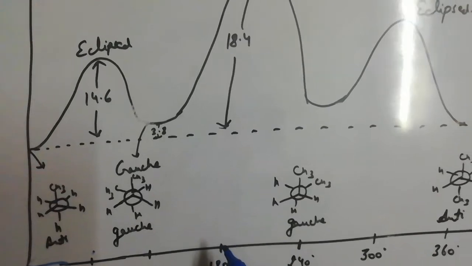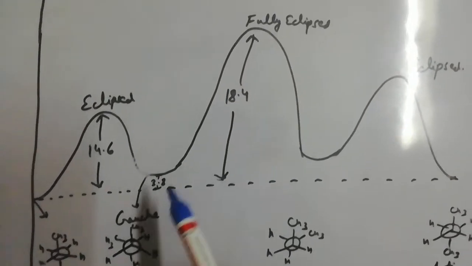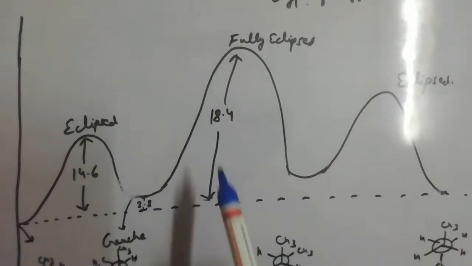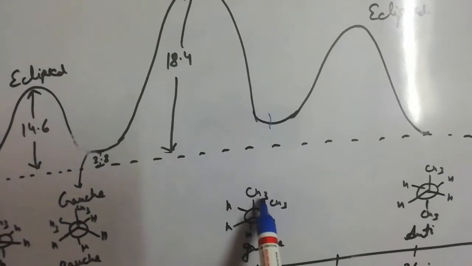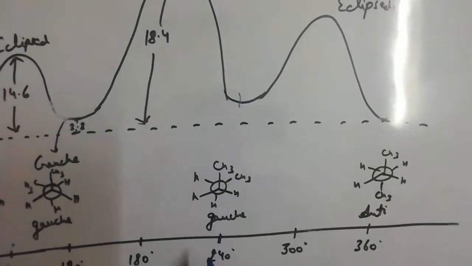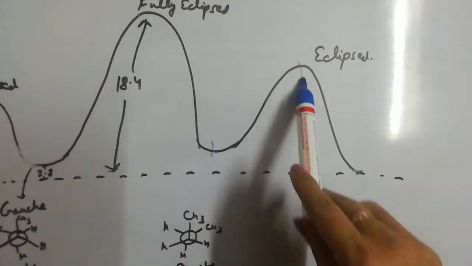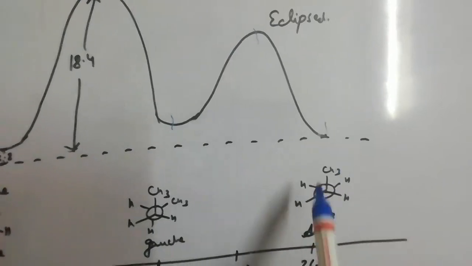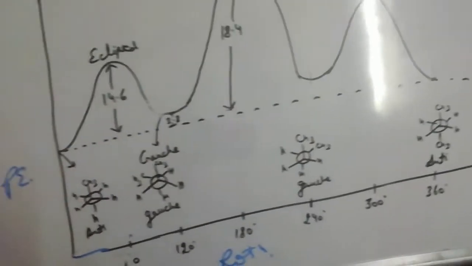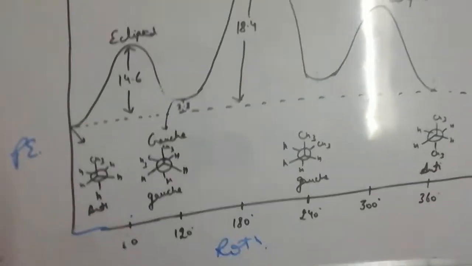Again, rotation by 60 degrees, and the Gauche is converted to fully eclipsed. Again, rotation by 60 degrees. Fully eclipsed is converted to Gauche. Again, rotation by 60 degrees, and Gauche is converted to eclipsed. Again, rotation by 60 degrees and eclipsed is converted to anti-conformation.